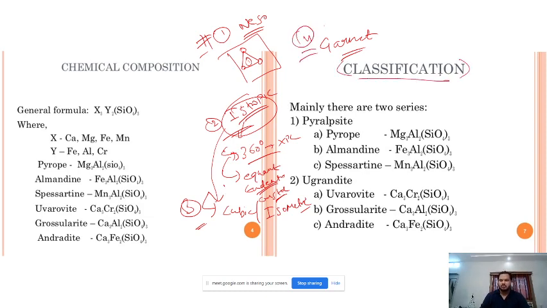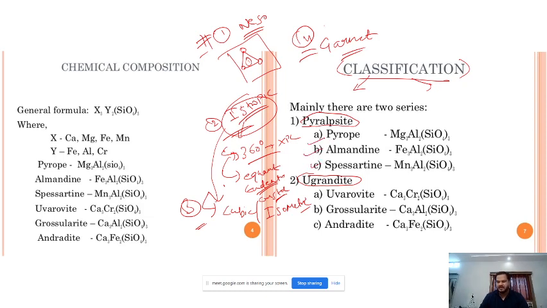All right. So this garnet is classified into basically two series. Just remember these two names. One is pyralspite, another one is ugrandite. Right? So just now read them. Pyrope, almandine, spessartine.